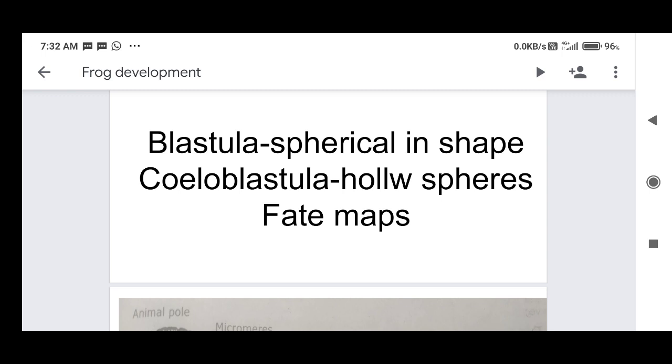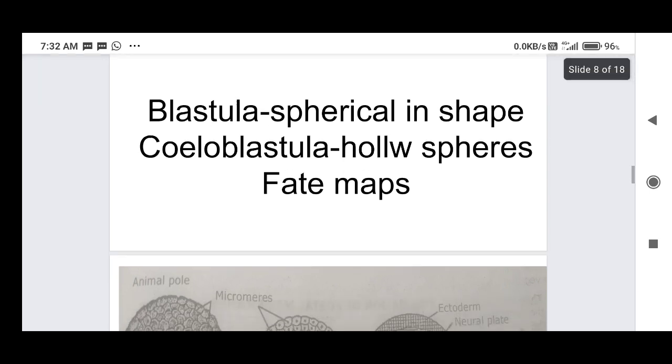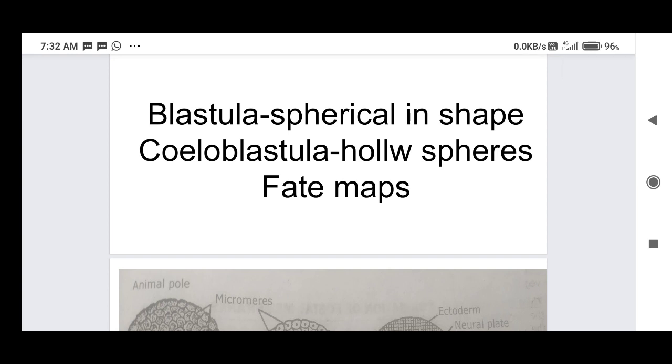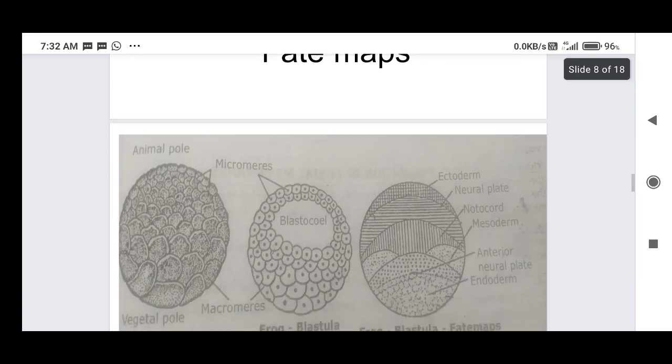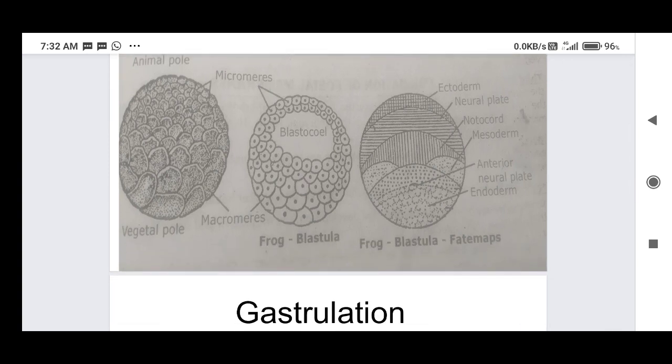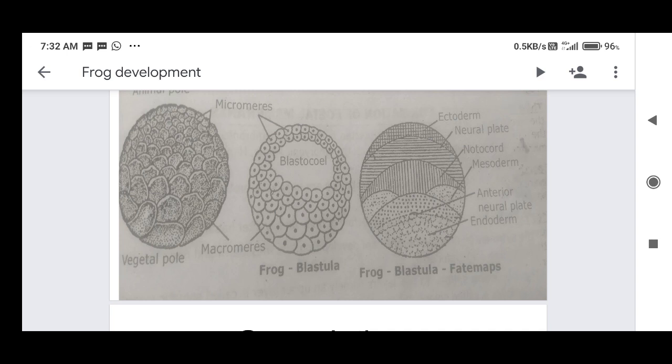Okay, and the blastula has blastomeres, and the second stage is blastula, spherical in shape, coeloblastula, a hollow sphere, and fate maps we have to observe. So this is the diagram showing the vegetal pole and animal pole, and the micromeres and macromeres formed. The left side embryo is called morula, and in the morula the middle cells migrate to the peripheral side, especially near the animal pole.